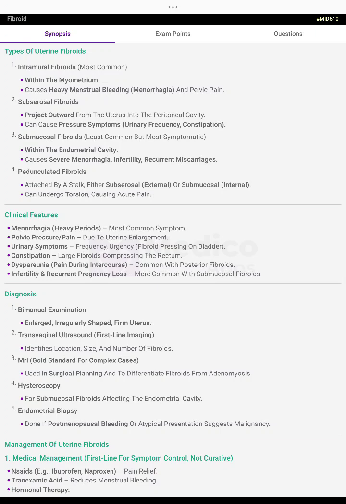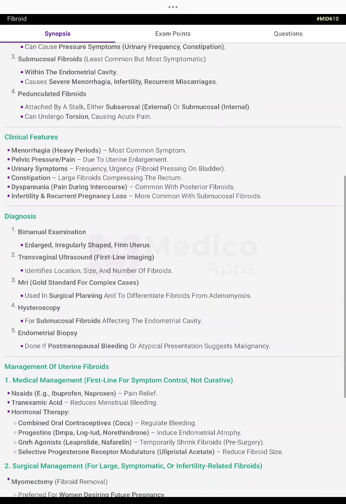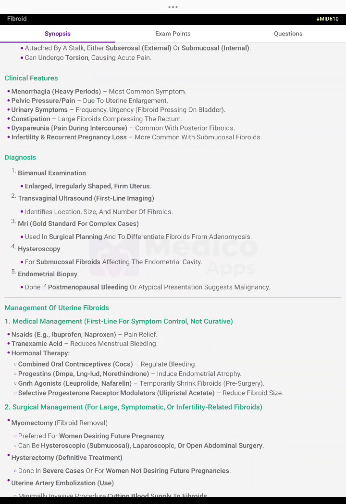Pedunculated fibroids are attached by a stalk, either subserosal (external) or submucosal (internal), and can undergo torsion, causing acute pain. Clinical features: menorrhagia, heavy periods, is the most common symptom. Pelvic pressure and pain due to uterine enlargement.